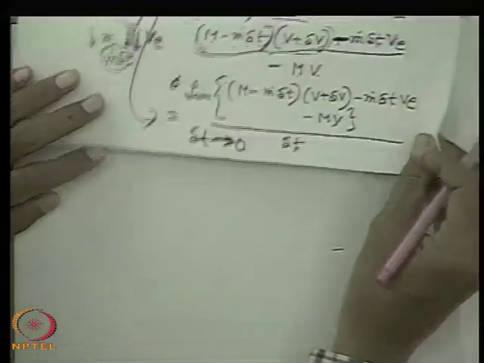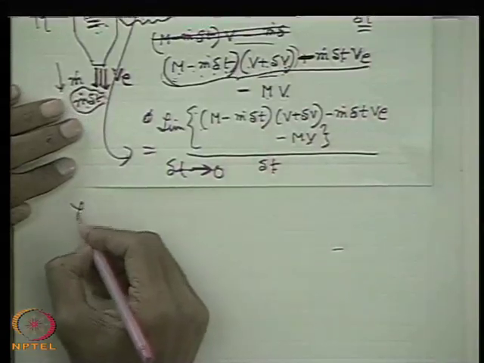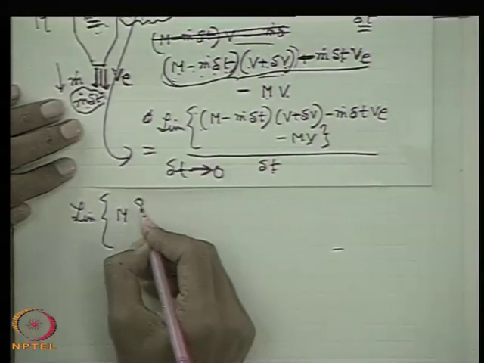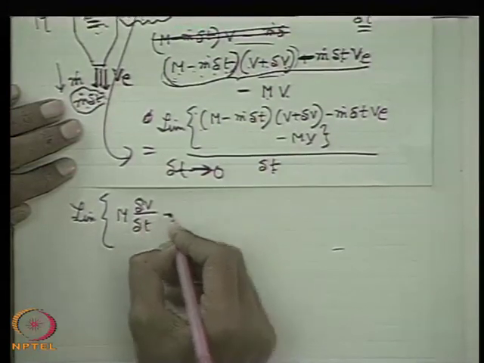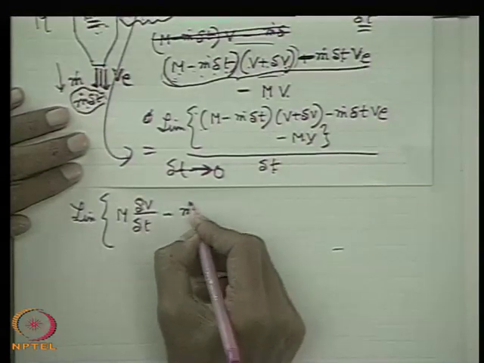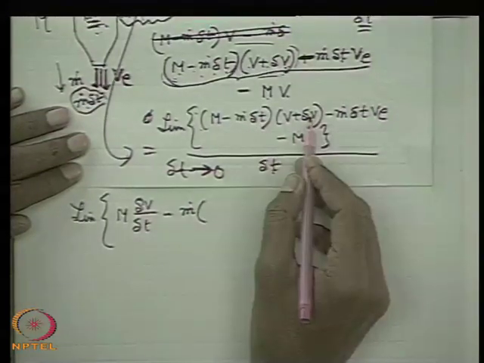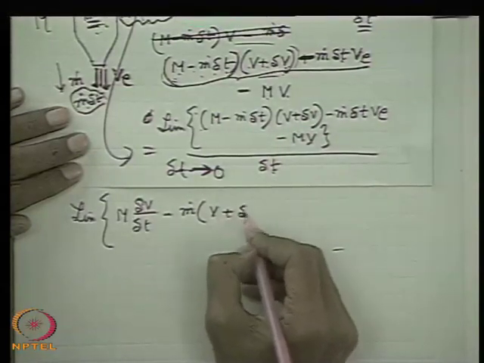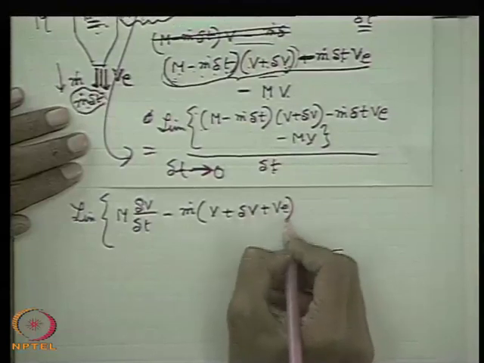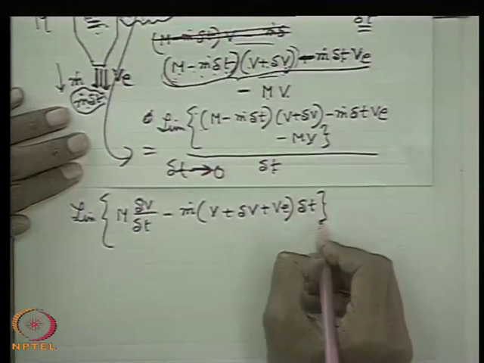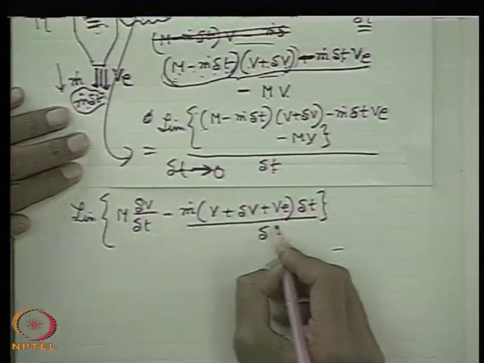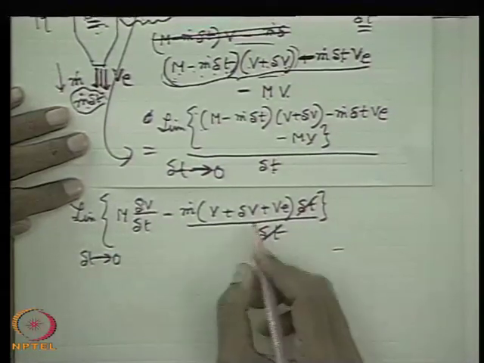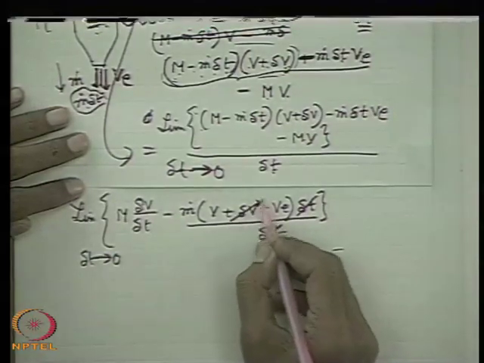Therefore, we can write this expression, simple mathematics, as the limit of m into delta v by delta t, minus m dot into (v plus delta v plus v e) times delta t, divided by delta t, delta t tends to 0. So this delta t cancels. The only trick is that when delta t tends to 0, this also tends to 0.